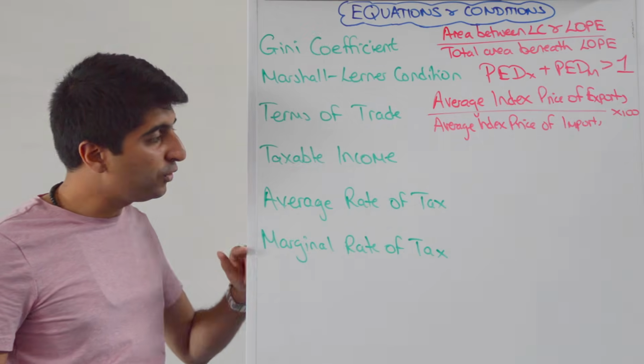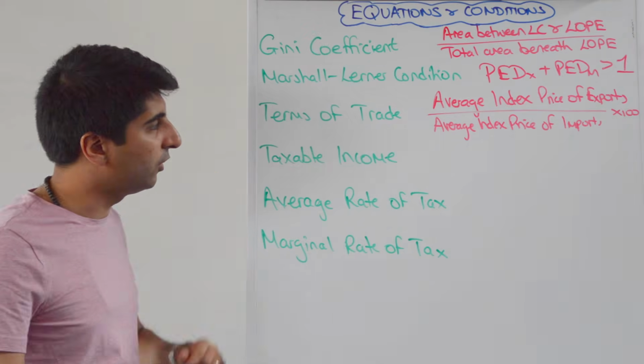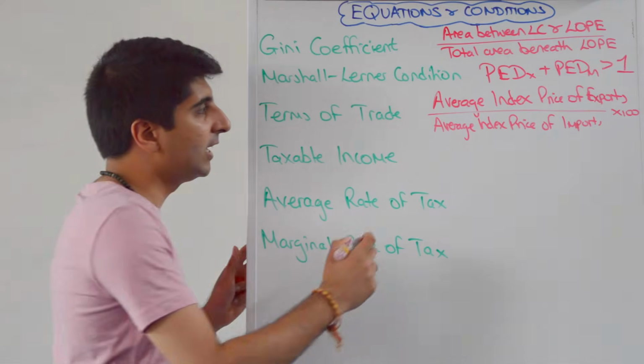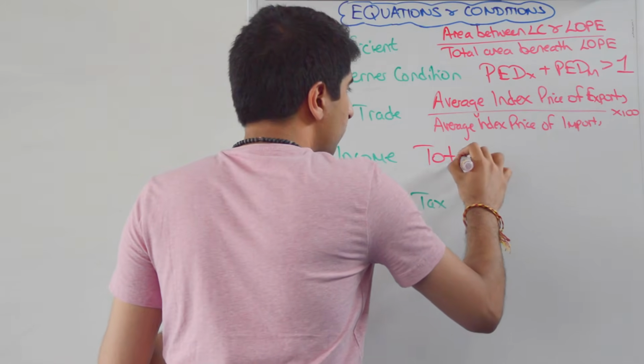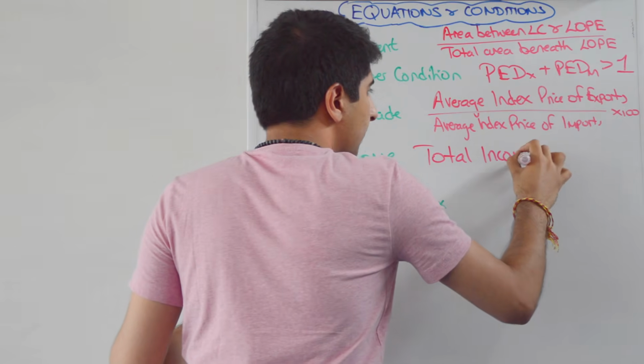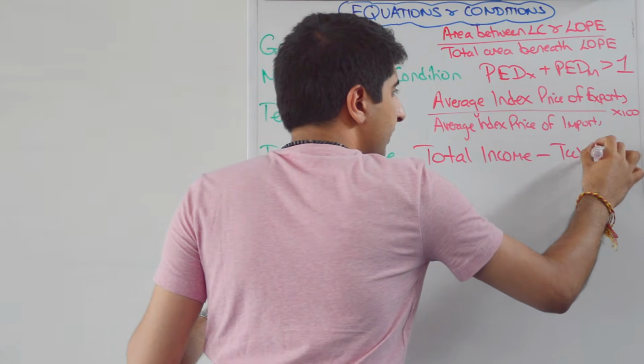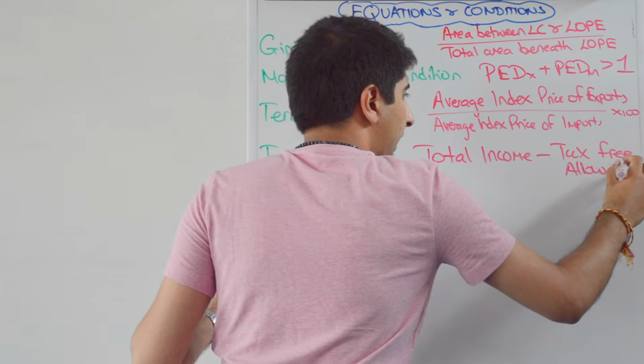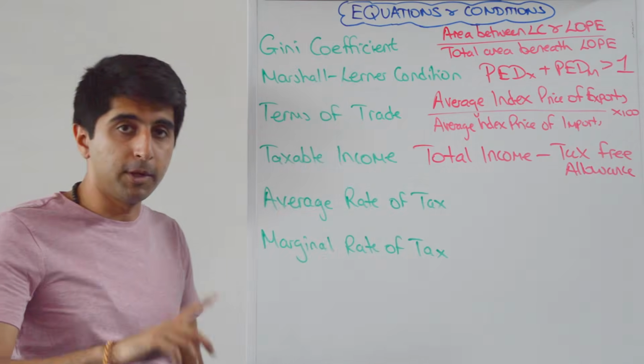Taxable income. Now, a few of you need to know these equations, very important. So to work out taxable income, i.e. the amount of income that is eligible for tax, it's simply total income, the total income earned, minus the tax-free allowance, and that will then give you the taxable income in 1 year.